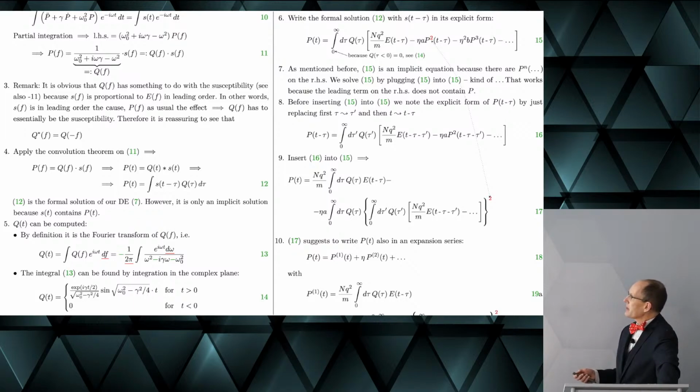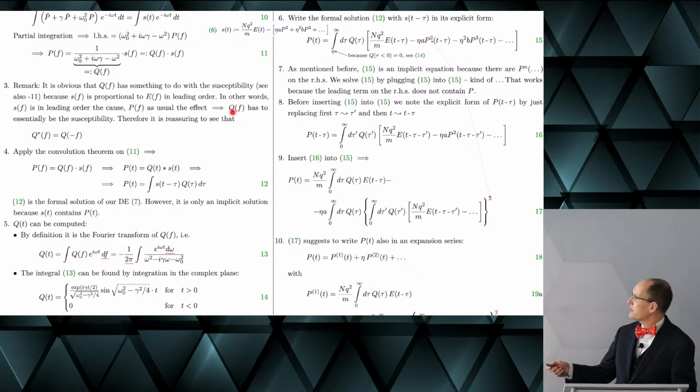Well, we write down this formal solution. So we have here this equation 12. But now I substitute the original expression for S of t into it. And let me just show how S of t was defined on the previous slide. So this was equation 6, and I substitute equation 6 down here.